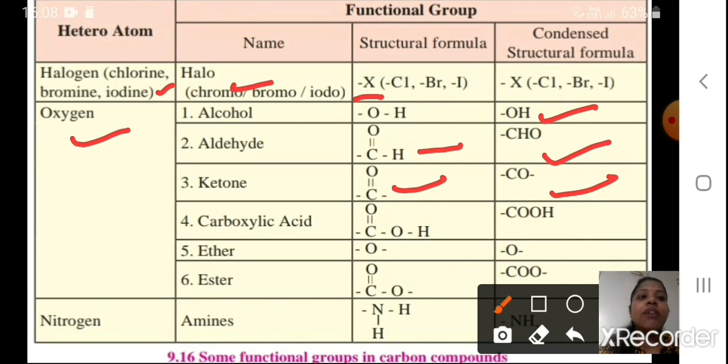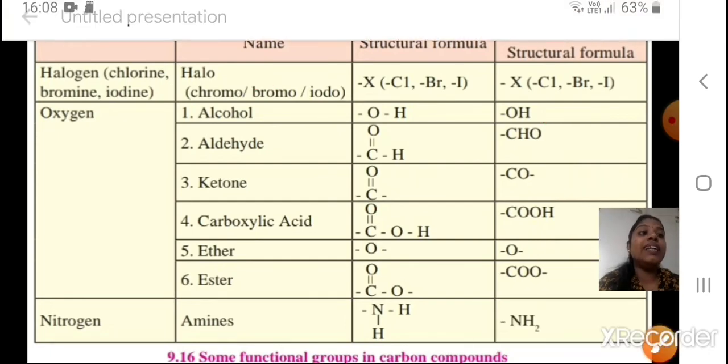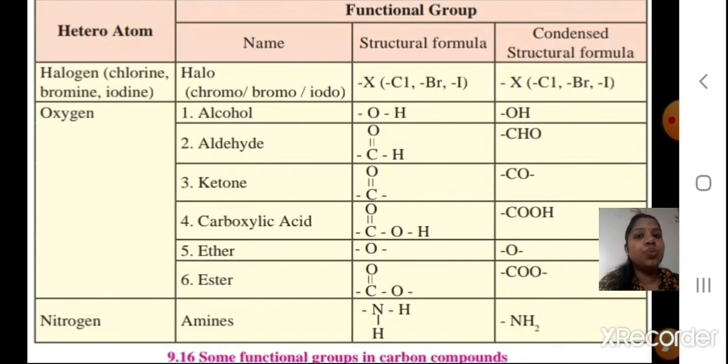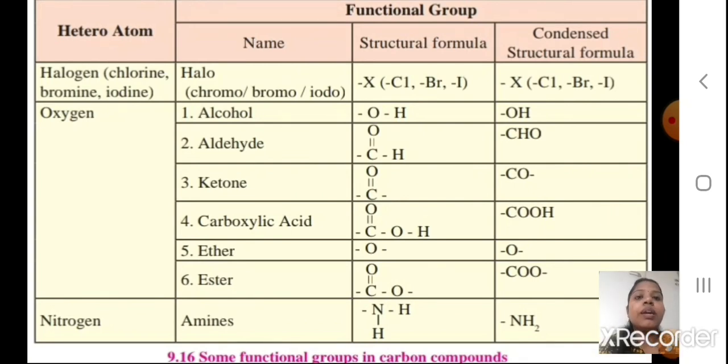Carboxylic acid, you have COOH. Ether, you have only one oxygen. Ester, you have COO. You can see these groups. Study this properly, students. Then if I add nitrogen, you have amines, that is NH2. This is very important. Again, I am telling you about the table, students. Please go through this properly.